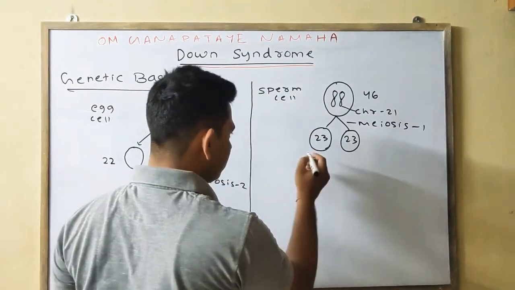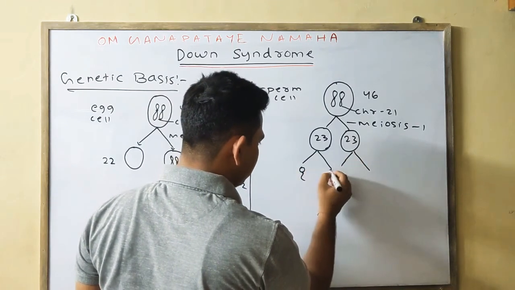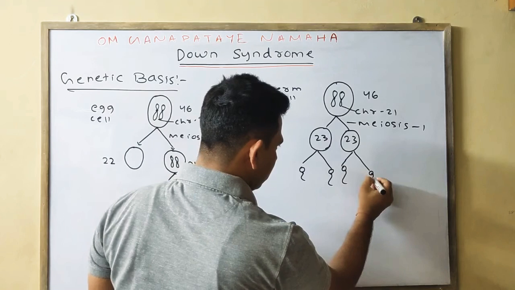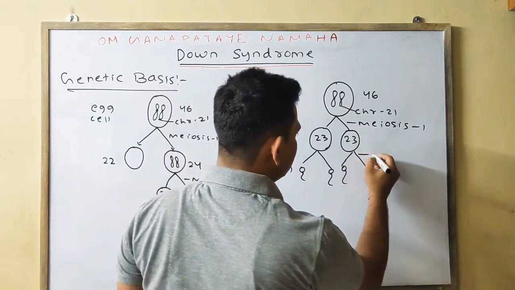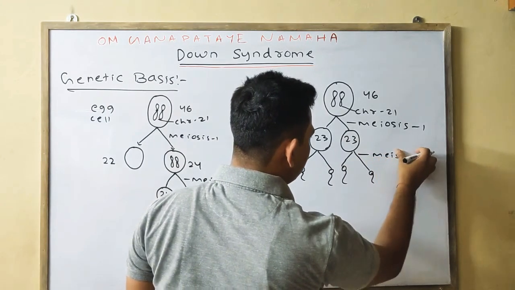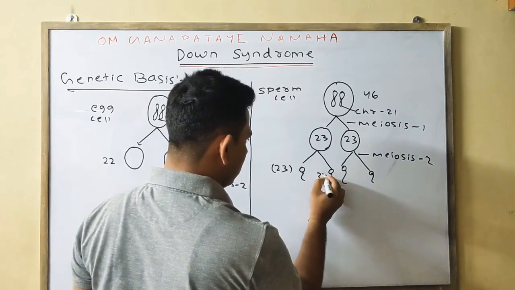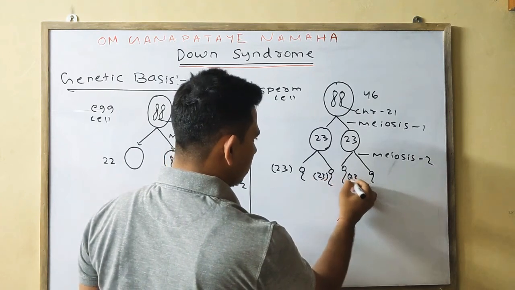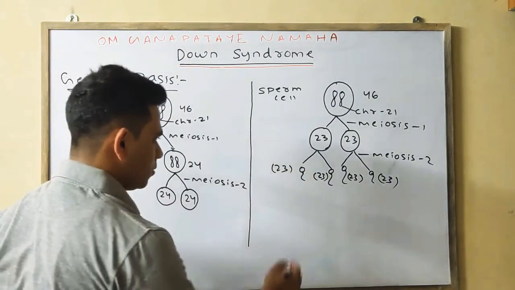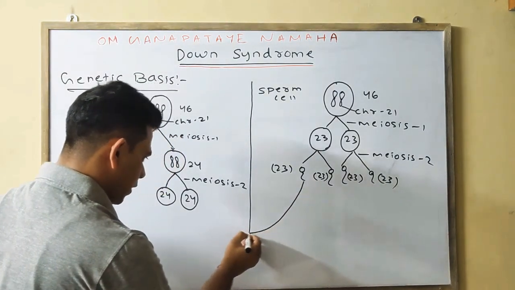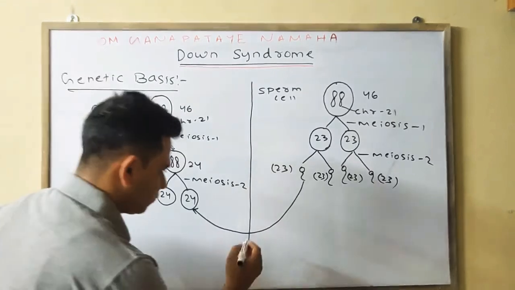After that, we know when the gametes are formed, each one will have 23. As we know, meiosis 2 is the equational division, so each one will have 23 chromosomes. Suppose this gamete fuses with this gamete, then what will be the outcome?